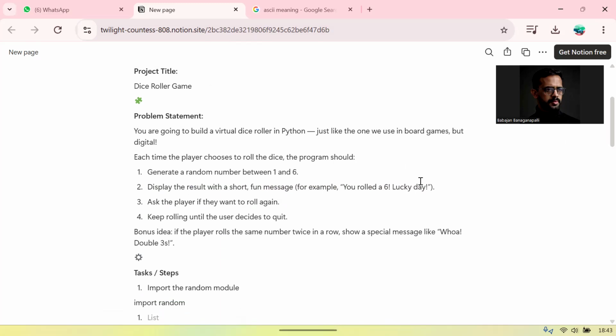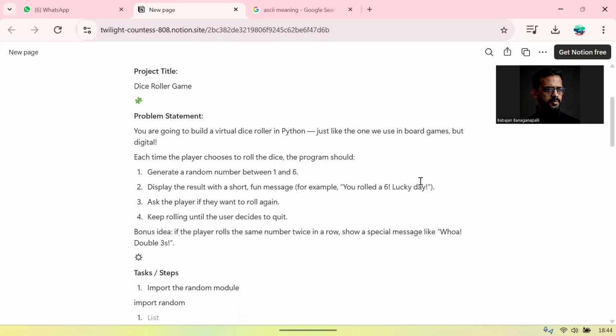Every time the player chooses to roll the dice, the program should generate a number between 1 and 6. It would display the result with a fun message like, "You rolled a 6. Lucky day." Ask the user if they want to roll again. Keep rolling as long as the user says yes.